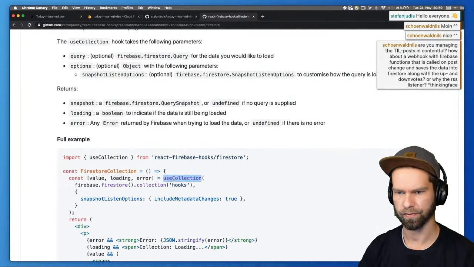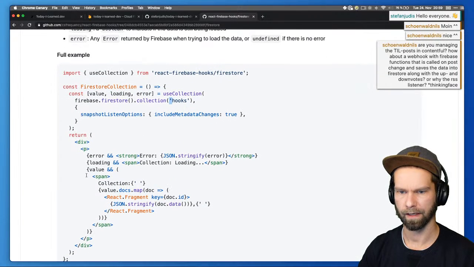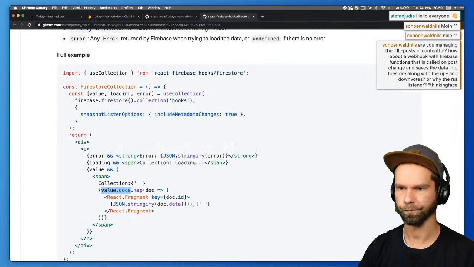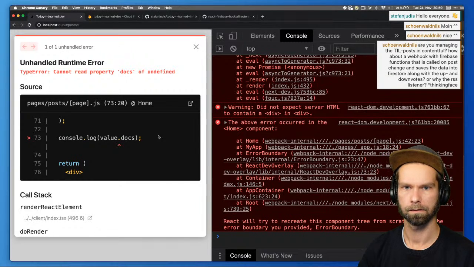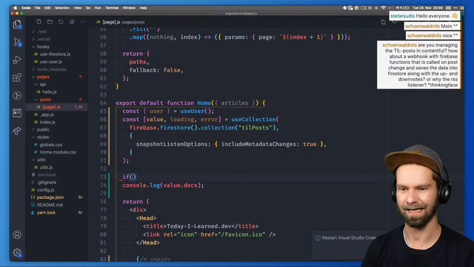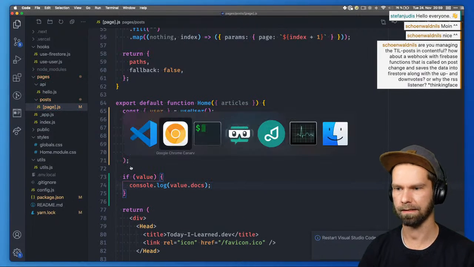So we should do useCollection. It uses a collection, and then we get a value. And this has a docs property. All right. So let's find out if we can get all the documents here. So when we go back, we can. All right. Value is undefined initially because it has to fetch the data in the client. So let's just do this.